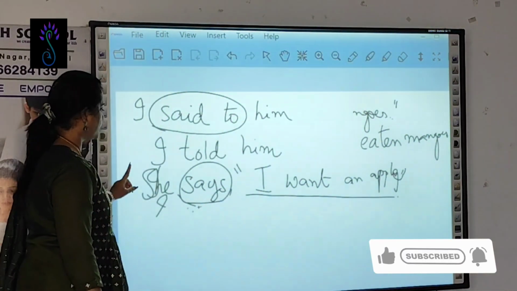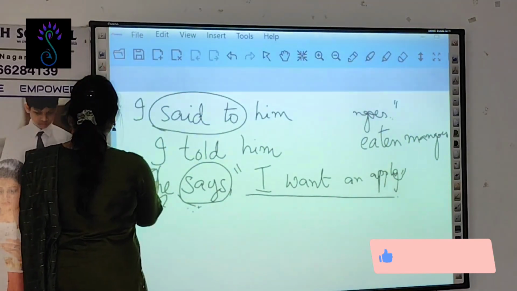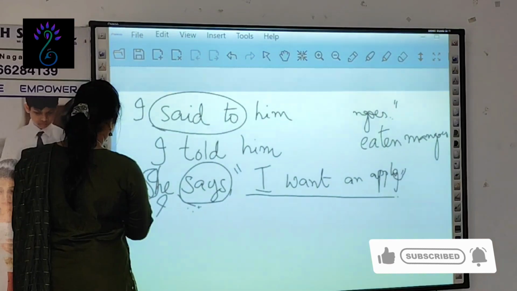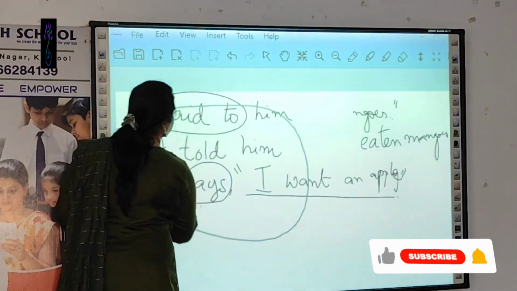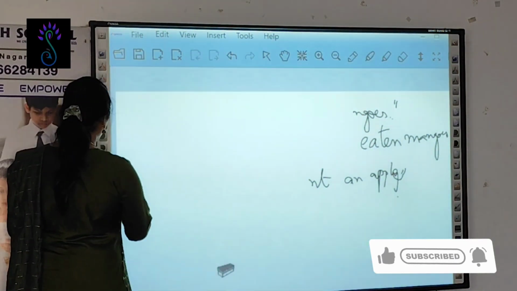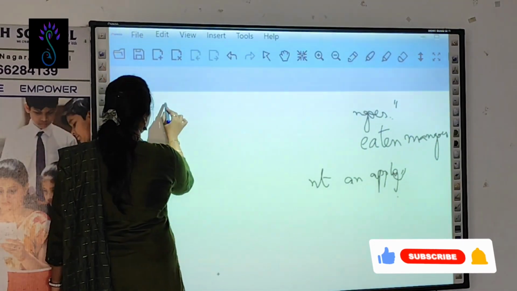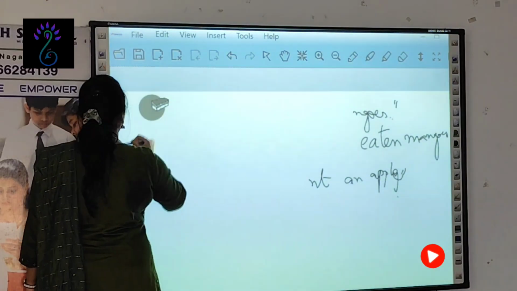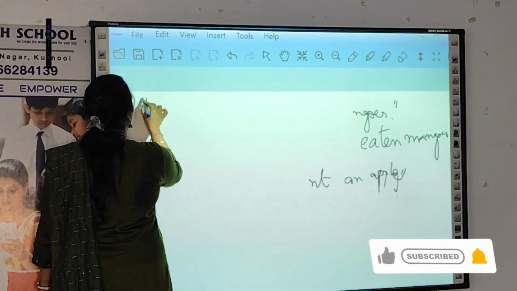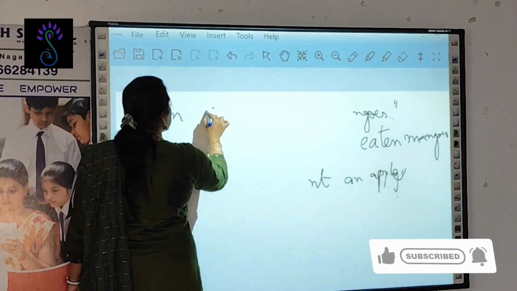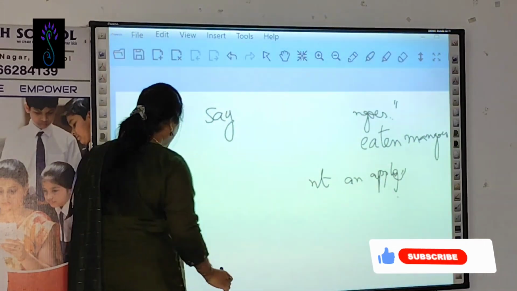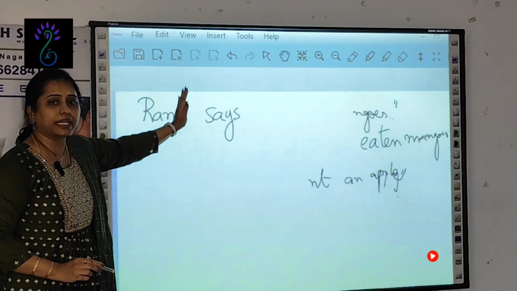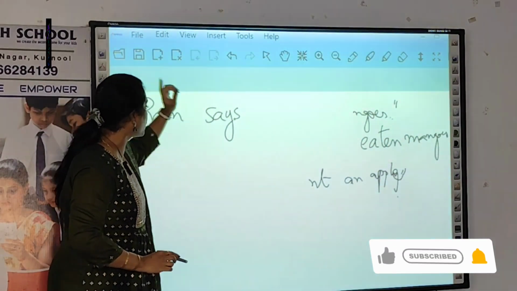This is the first one. And if at all it is given like this, every time I don't want to take I. Ram says, you should not write say. This is subject verb agreement. What is that?